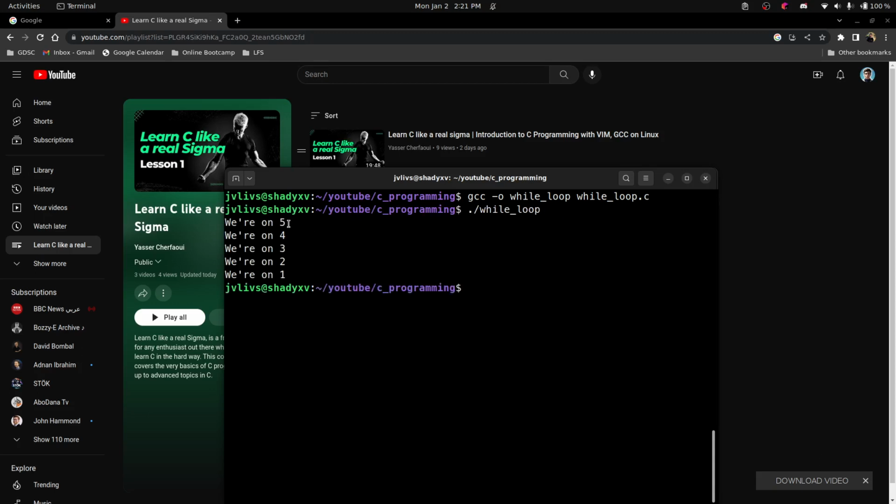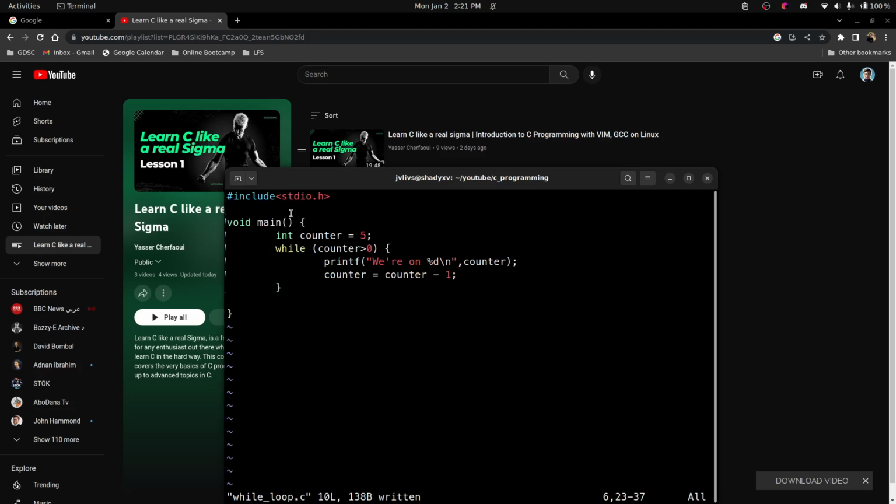Okay, so we are on 5, we are on 4, we are on 3, we are on 2, we are on 1. So this is the first loop. It iterates on a condition. So this is the whole concept of while.